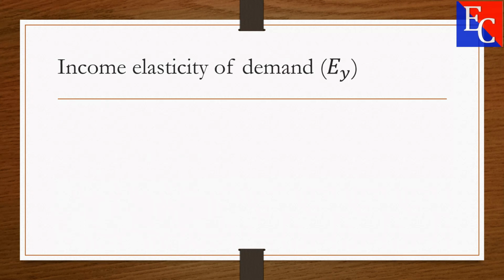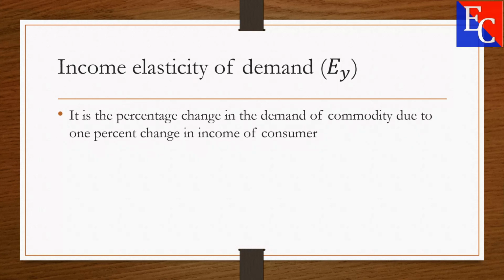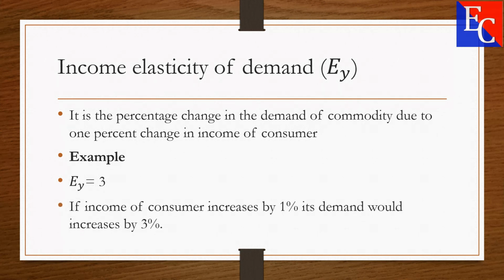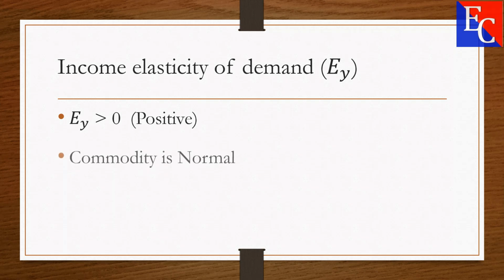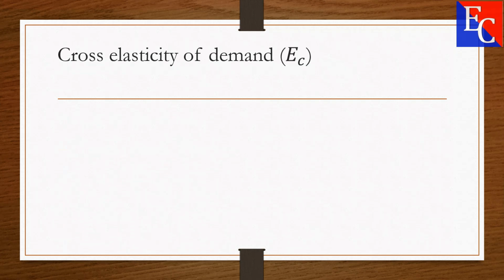Income elasticity of demand. It is the percentage change in demand of a commodity due to 1% change in income of the consumer. Example: income elasticity of demand is 3. It represents that if income of the consumer increases by 1%, its demand would increase by 3%. Income elasticity of demand is positive in case of a normal good. It is negative in case of an inferior good.